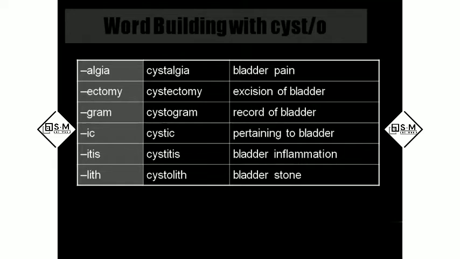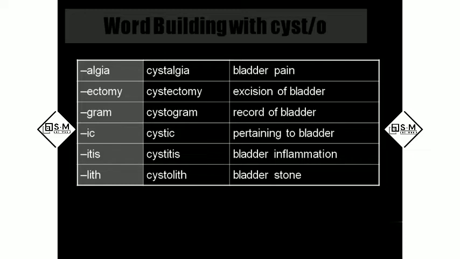Okay, coming to the word building part. Cystalgia. So what is cyst? Anyone? What is cyst? Kind of growth of cells, uncontrolled? No. Bladder, we call it cyst. Any sac which contains fluid inside, we call it a cyst actually.